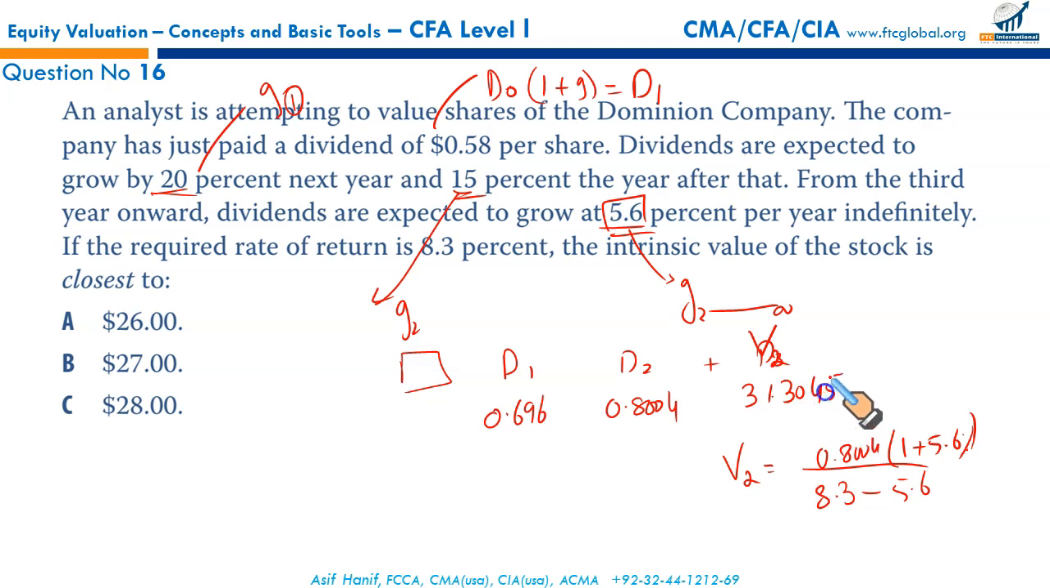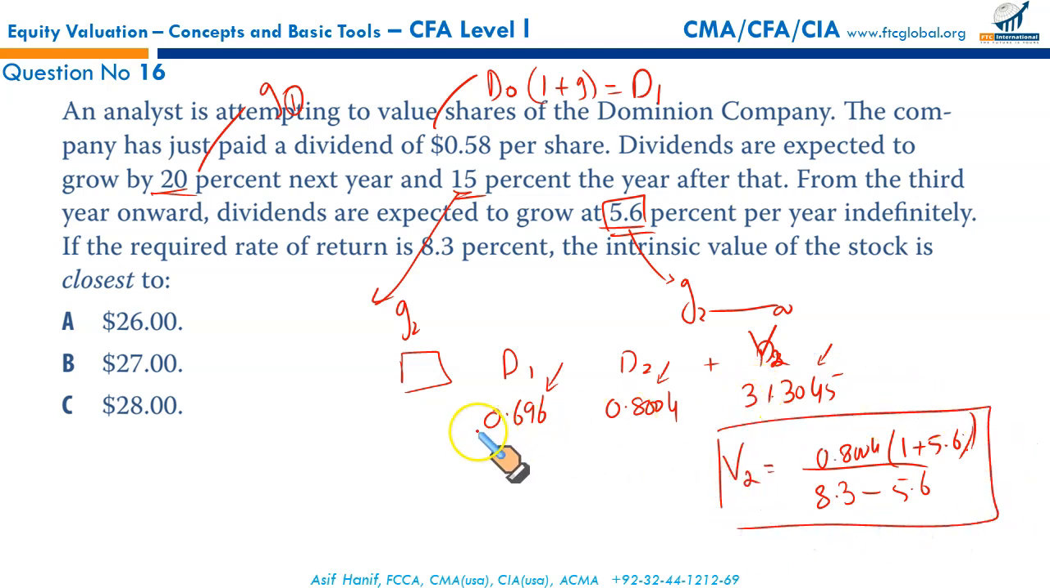31.3045. This is the value to you at the end of year 2. So this is the dividend at the end of year 1. This is the dividend at the end of year 2. And this is the value of the stock at the end of year 2, by using the dividend discount model. So bringing all these future cash flows into present terms will give you the current share price.